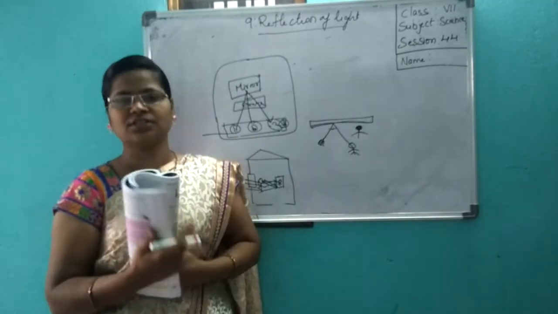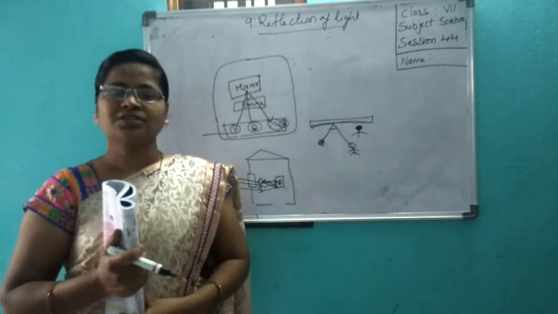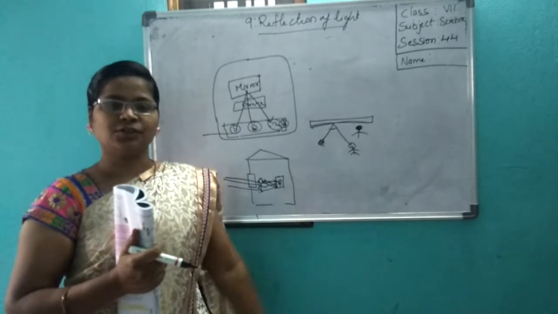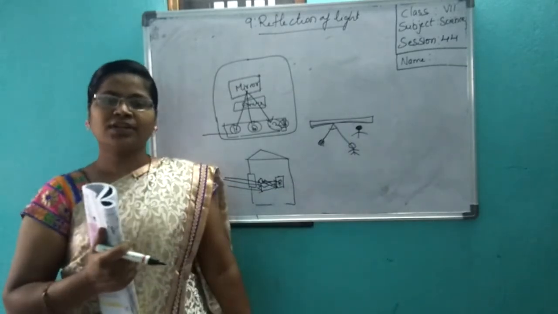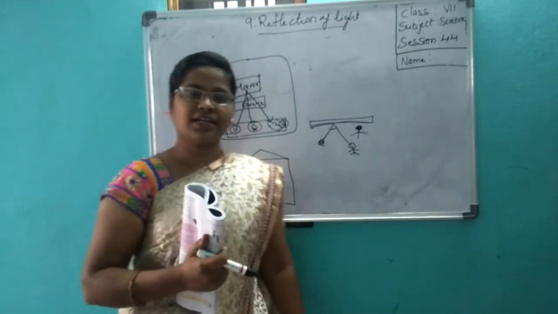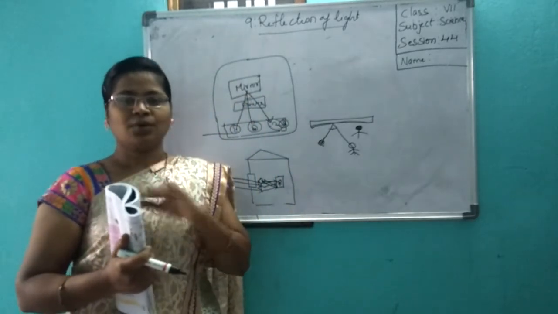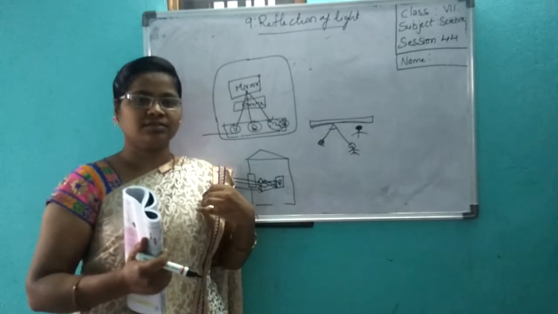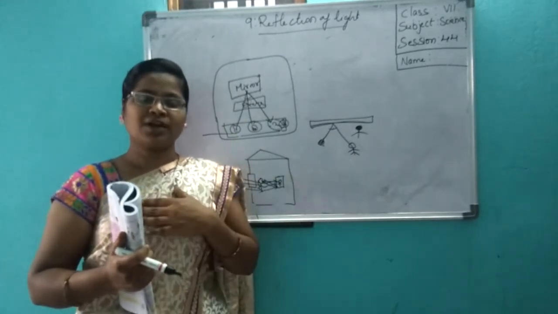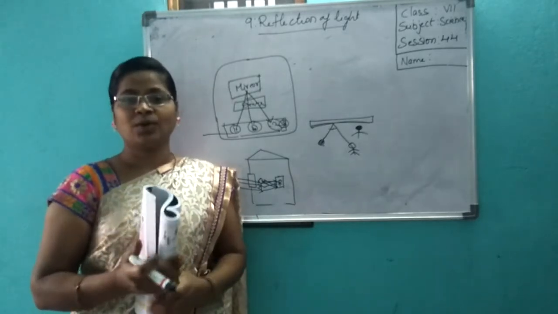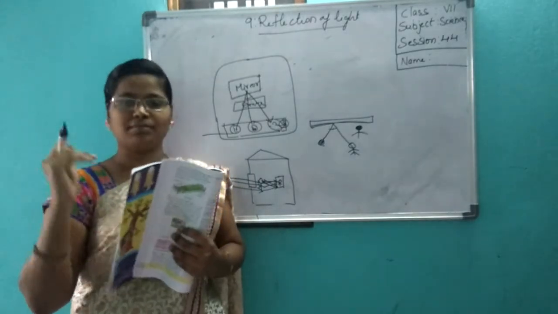Now, one more interesting thing. Stand in front of a mirror and raise one hand, say you are raising your left hand. What can you see in the mirror? Is the left hand getting raised? No, the right hand. You will see the opposite direction. If you are wearing a shirt with a pocket on the left side, you will see it on the right side. That is a mirror image.